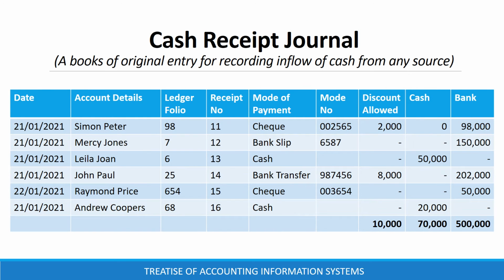A cash receipt journal is a book of original entry for recording inflow of cash received from any source, and it is supported by a cash receipt. Cash receipt journal transaction details are transaction date, details of the accounts credited, ledger folio, receipt number, mode of payment, mode number, discount allowed, cash amount, and bank amount. At the end of the day, the totals of cash receipt journal are debited in cash book.